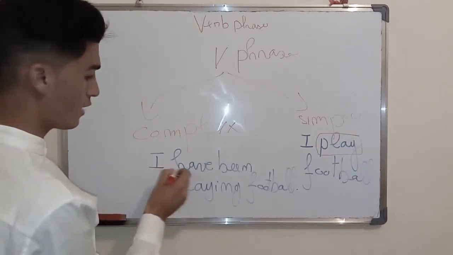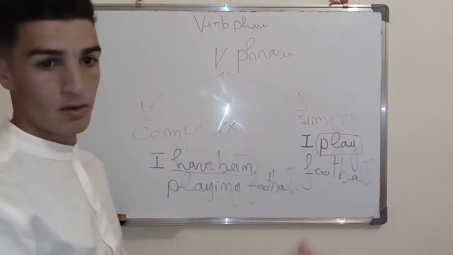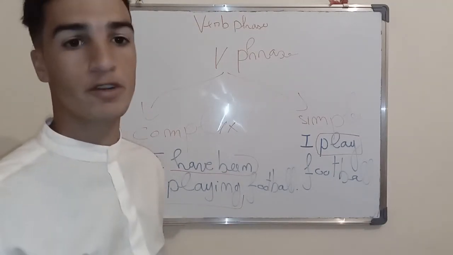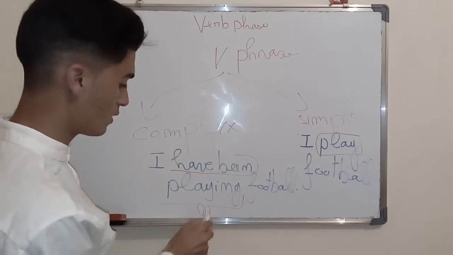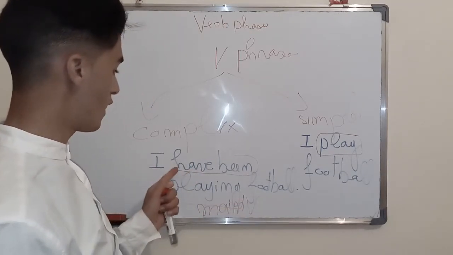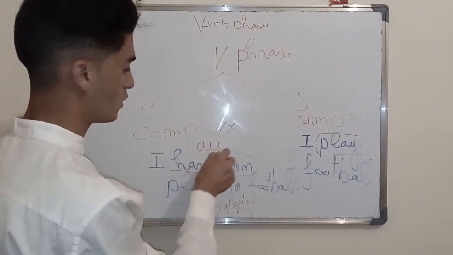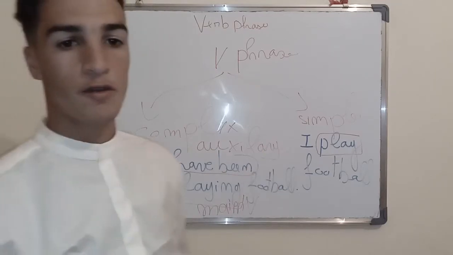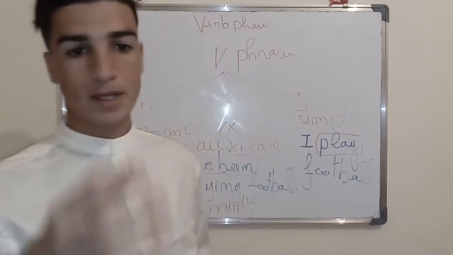As you see here, have been is just auxiliary, and here playing is the main verb. It's just an auxiliary verb. So it is quite simple.